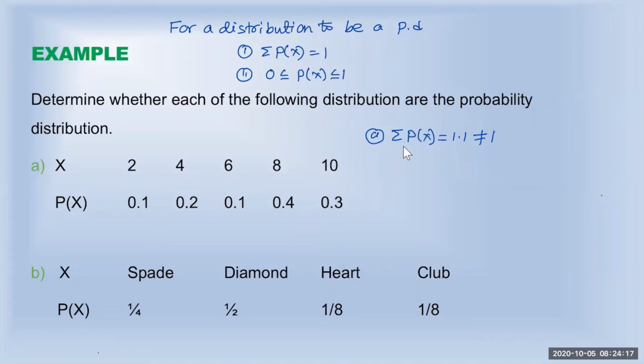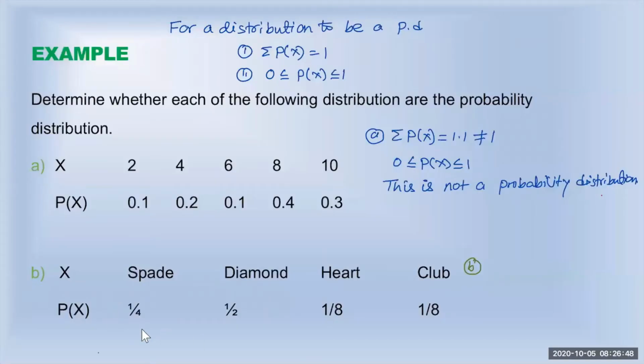But here we saw that the sum of the probabilities is not equal to 1, although all these probabilities are between 0 and 1. These values are between 0 and 1, but if you add, it is not 1. That means this is not a probability distribution.